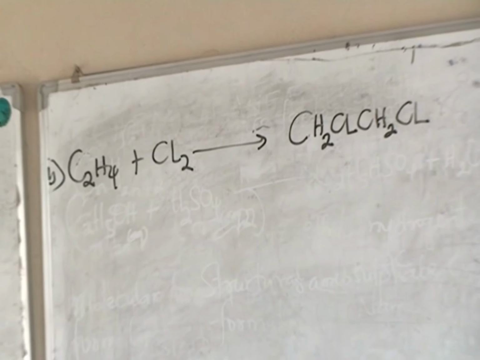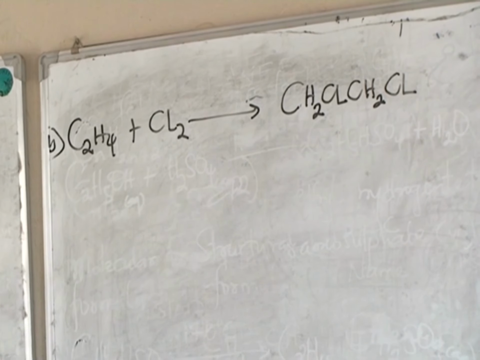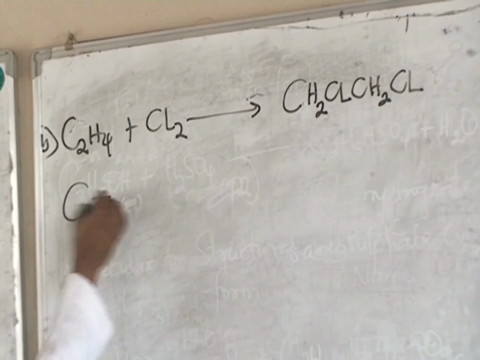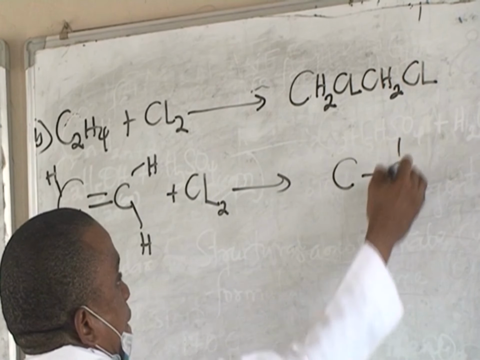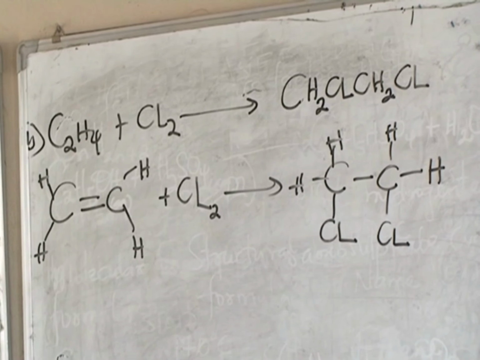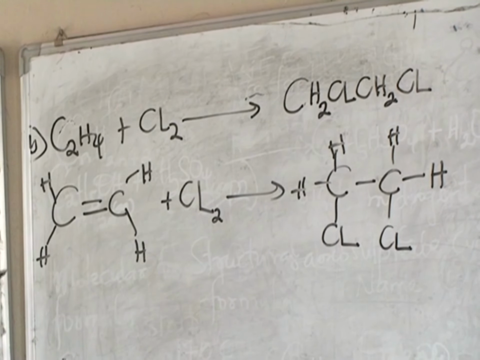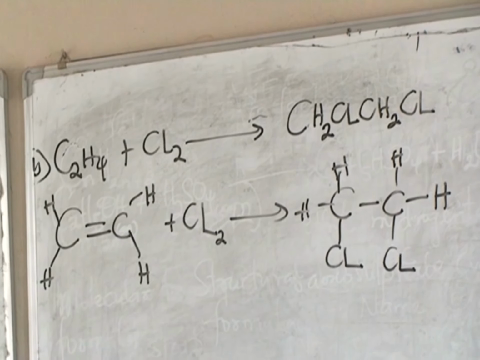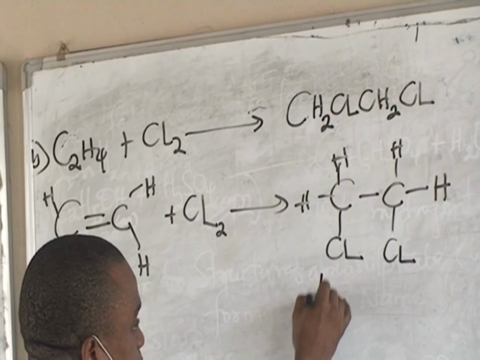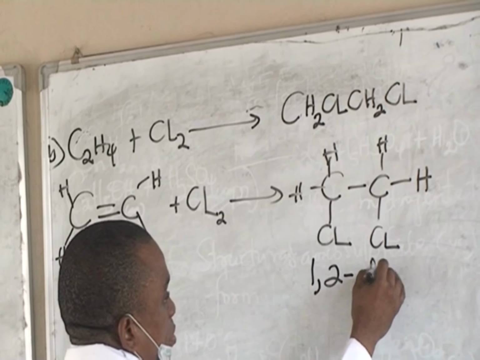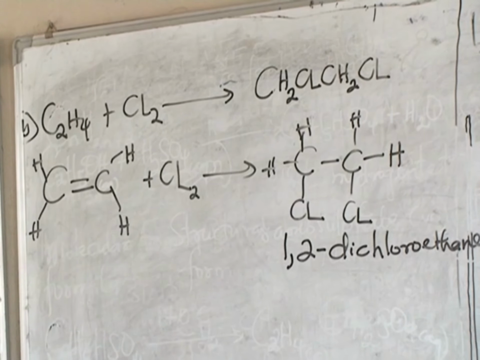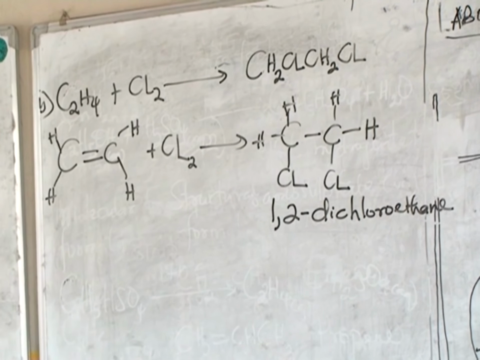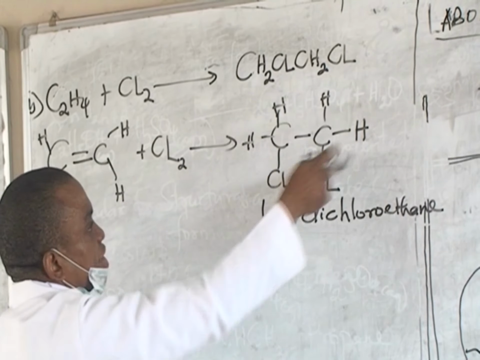Now, the halogens, with chlorine, with bromine. Now let's bring out the structure of this compound to understand it better. You're going to have a compound that is saturated, no longer unsaturated. And what do we call this compound? We call this compound dichloroethane. If you remember the alkanes, ethane is C2H6.